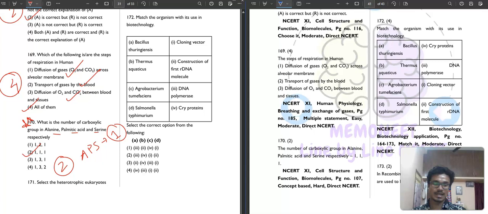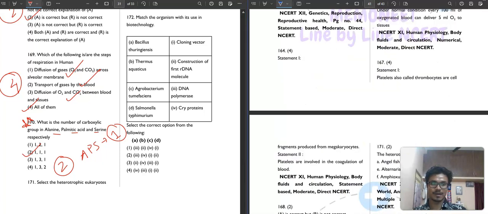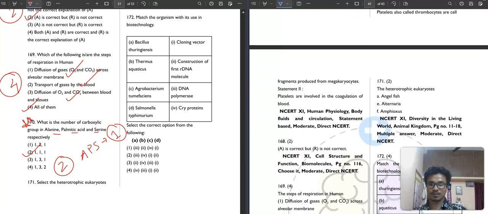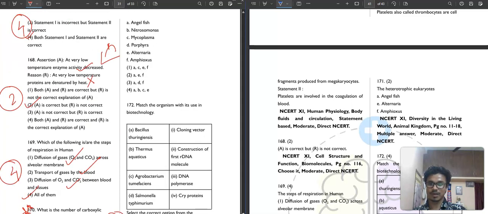The next question, 171. Select the heterotrophic eukaryotes. Heterotrophic eukaryotes are angelfish, then Alternaria, and amphioxus. So the second option, AEF, is your correct answer.